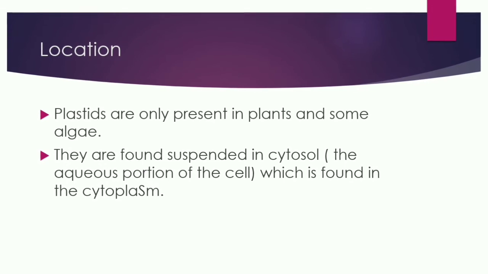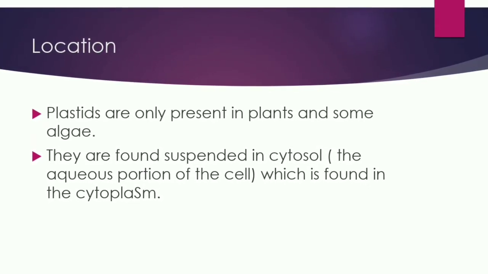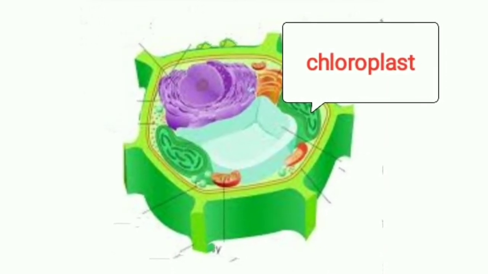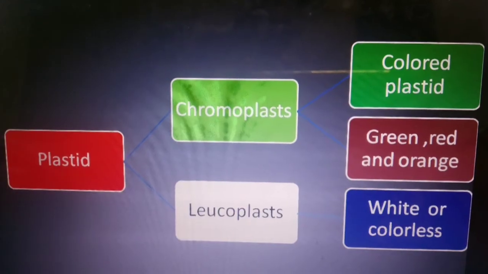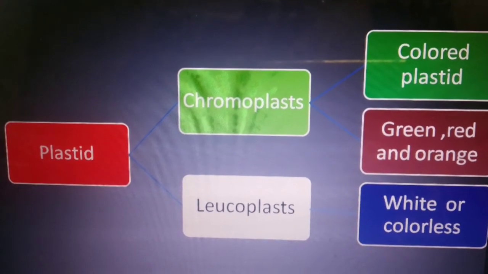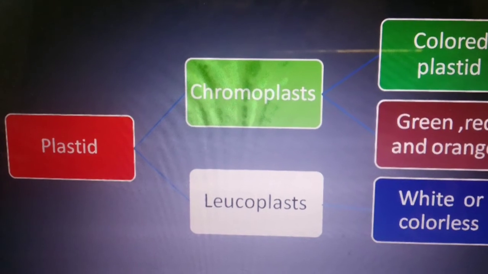What is cytosol? The aqueous portion of the cell which is found in the cytoplasm. So dear students, remember chloroplast is also present in the plant cell in the cytoplasm of the cell. Now there are different types of plastids. Mainly there are two types of plastids, chromoplast and leucoplast.